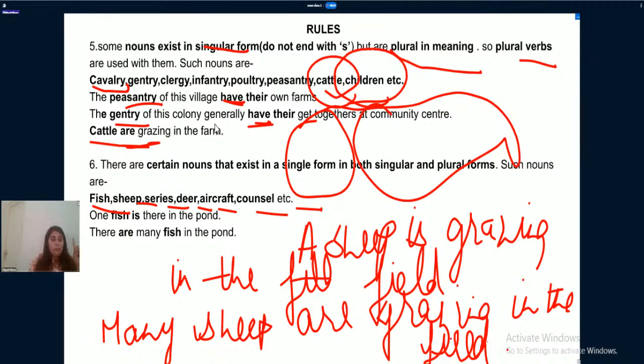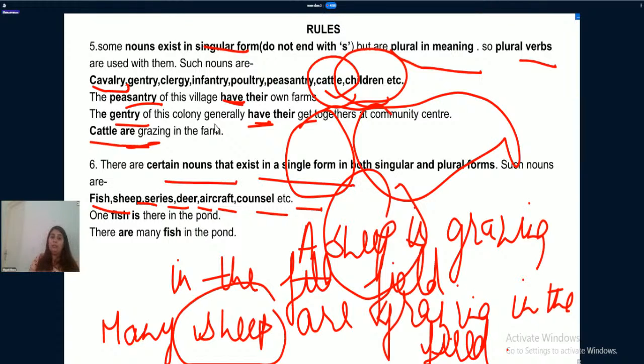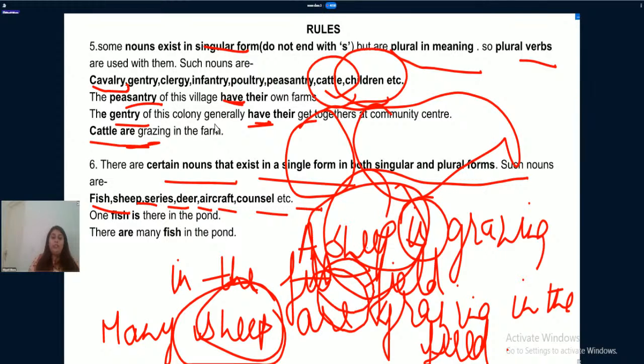When you are talking about a single sheep, you use the word sheep. When you are talking about many sheep, which are plural, you also use the word sheep. Which means there are certain nouns that exist in the same form in both singular and plural, right? When they are used as singular, you need to use a singular verb with them. When they are used as plural, you need to use a plural verb with them.